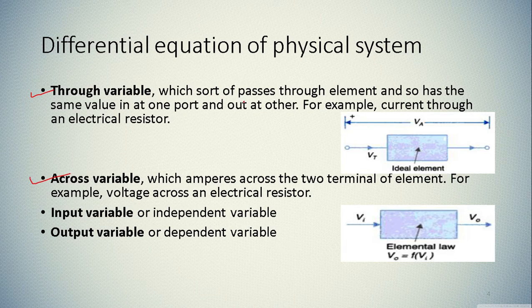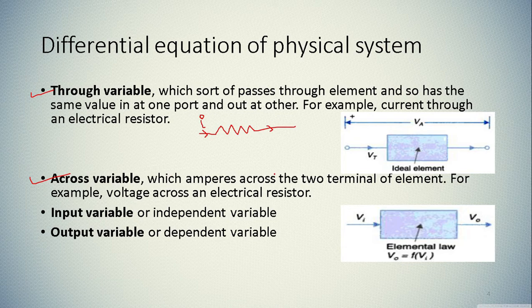So a through variable passes through an element and has the same value in at one port and out at the other. For example, we are talking about a current through an electric resistor. Let us take the example of a resistor, which has two ports. The variable will enter at one point and leave from the other port. The value of the through variable is not going to change. So the current through a resistor is the through variable.